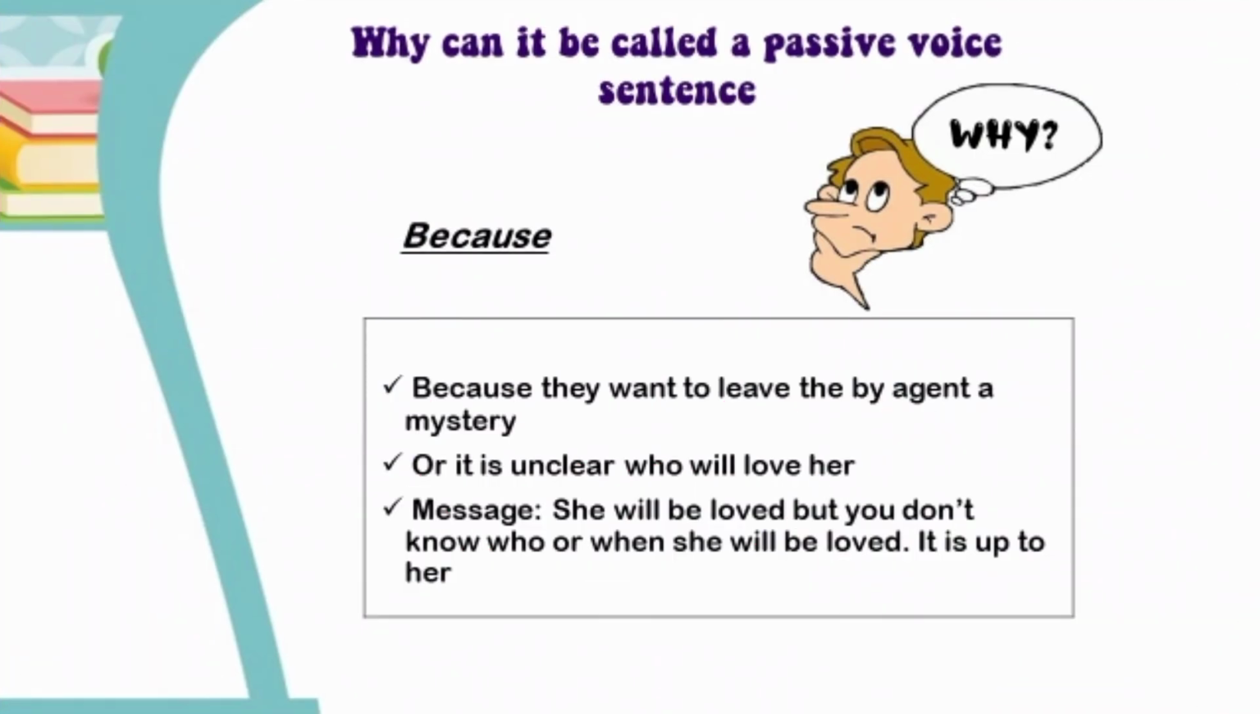Why passive? Can it be called a passive voice sentence? Because the one who does the action is a mystery, or it is unclear who will love her. The message of this song is, she will be loved, but you don't know who or when she will be loved. It is up to her.